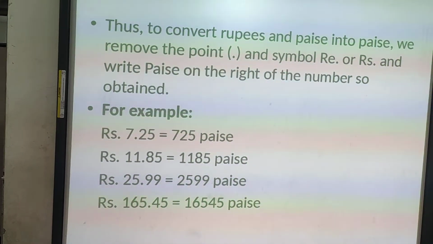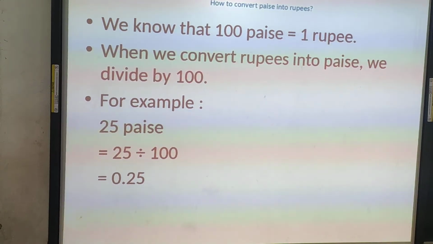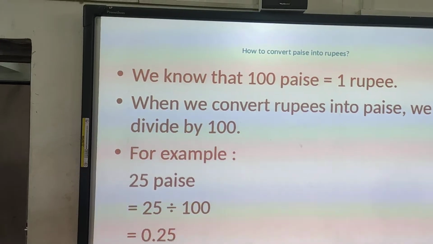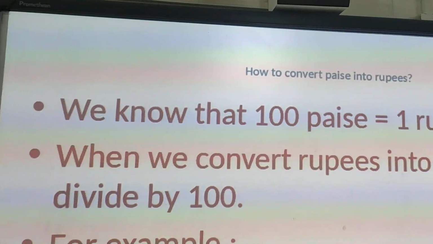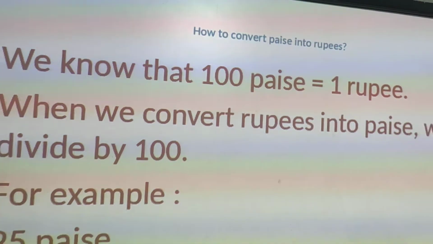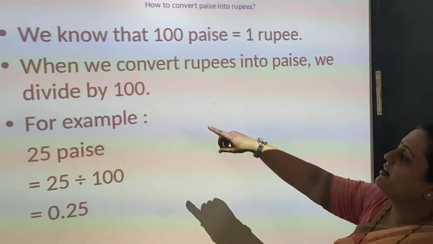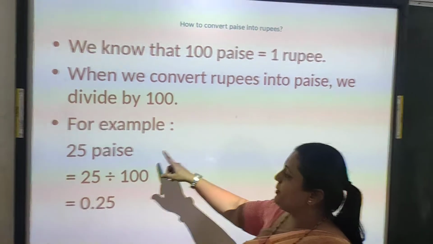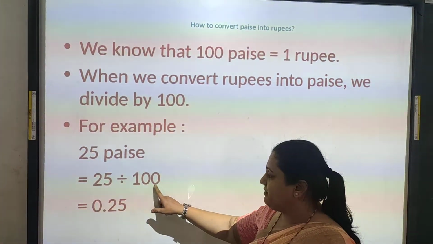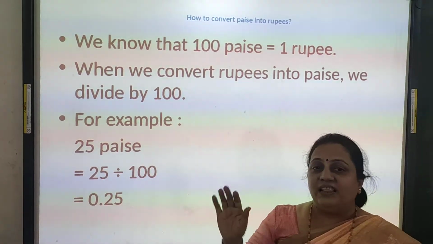Okay, now see the next. How to convert paise into rupees. Now this is the opposite. Earlier we have seen how to convert rupees into paise. Okay, now see, we know that 100 paise is equal to 1 rupee. So when we convert paise into rupees, we divide it by 100. So for example, 25 paisa. So 25 paisa divided by 100 is equal to 0.25.